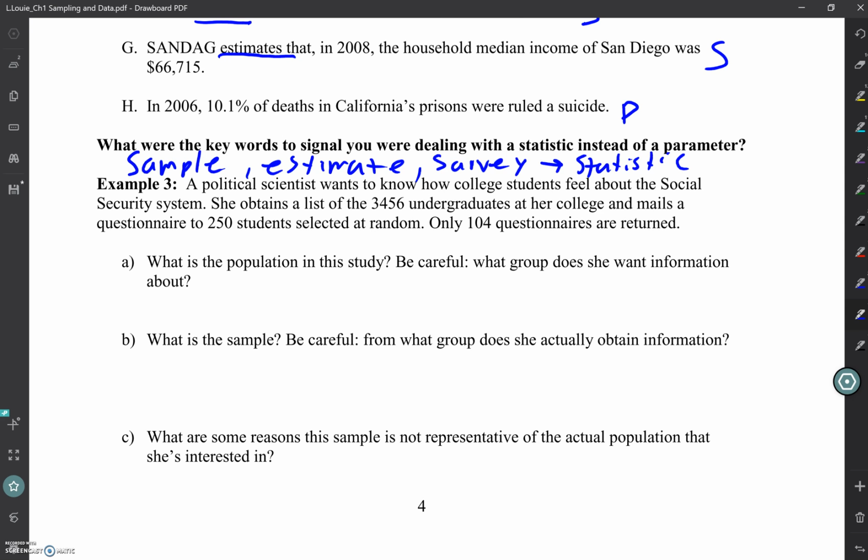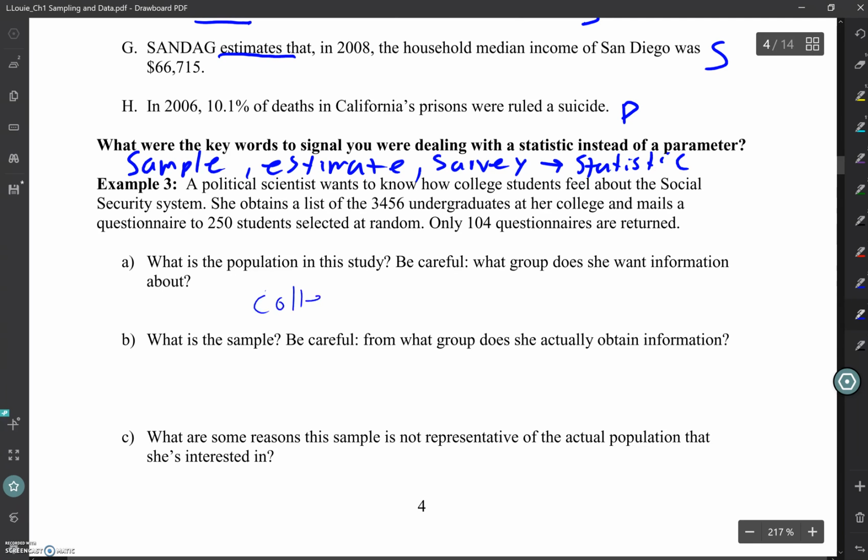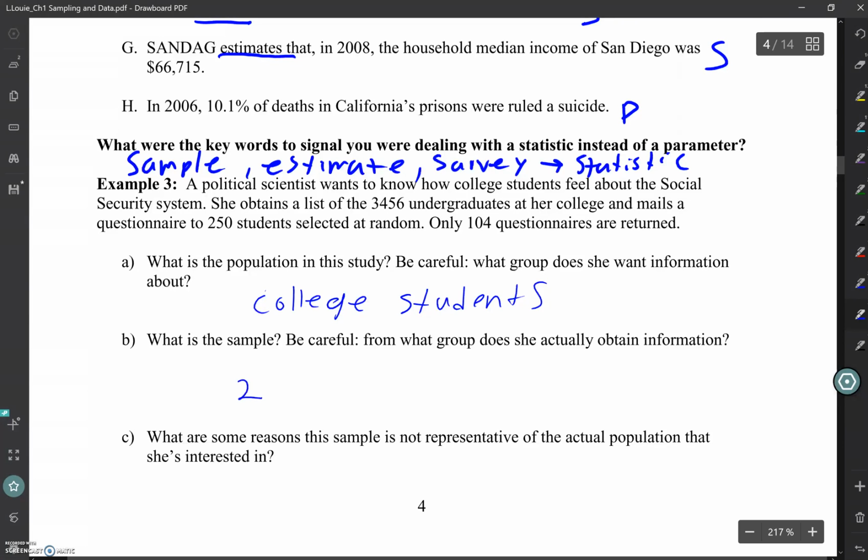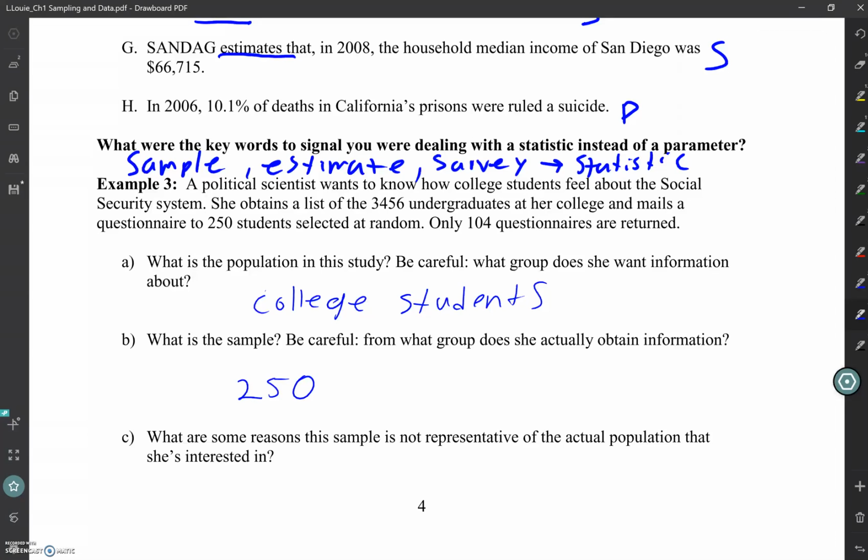All right, so what do we think the population is? College students, all right. What is the sample? 250. So even though she only got 104 back, 250 were a part of her sample because she gave them the option to answer her. And they, again, kind of made their statement by not sending it back.